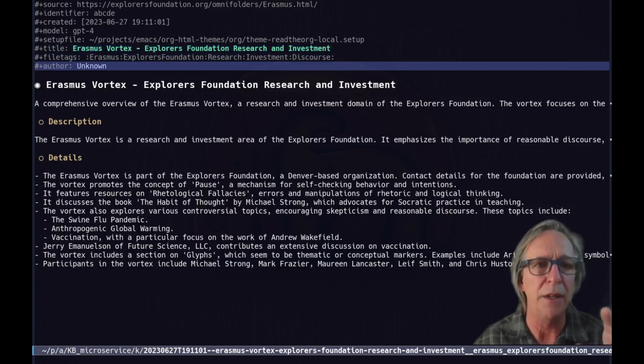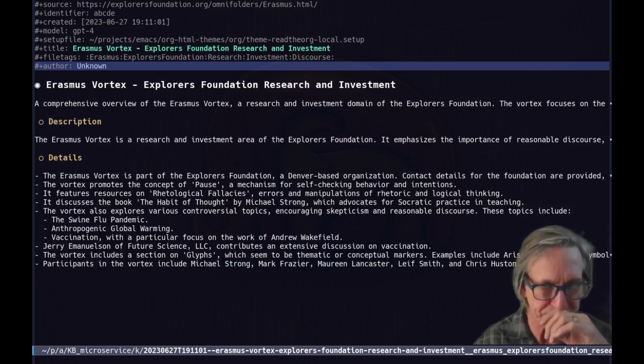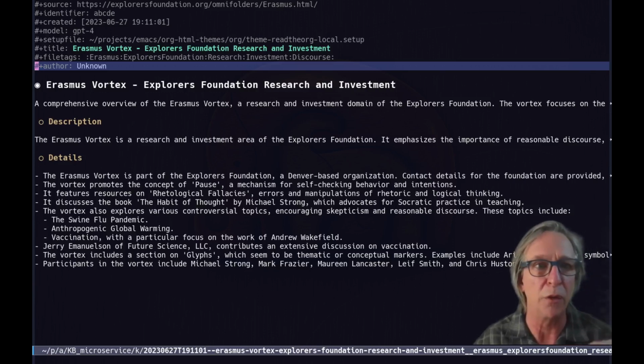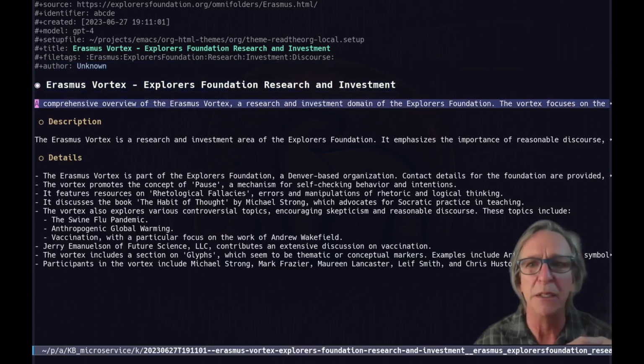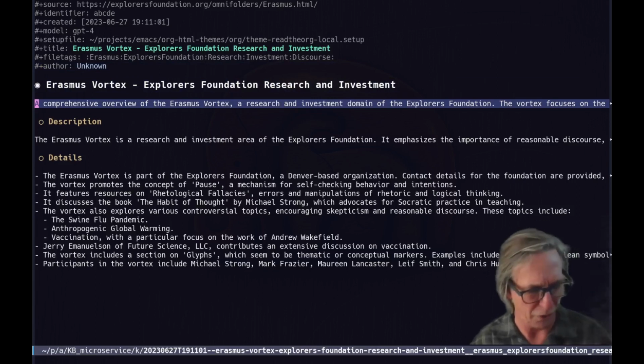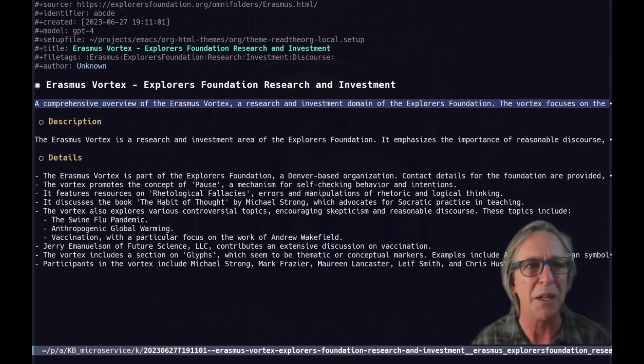It did not determine the author from there. I happen to know this. The author is the owner of that website, named Leif Smith, but he doesn't often toot his own horn, so we don't know that it's him writing this.